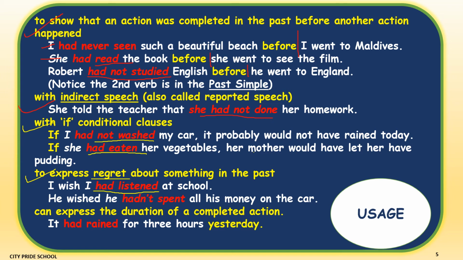He wished he hadn't spent all his money on the car. So, probably after spending the money on the car, the person realizes that he shouldn't have spent all the money. Then the last is, past perfect tense can also express duration of a completed action. It had rained for 3 hours yesterday. So, for how long did it rain? For 3 hours. So, it is also used to show duration.